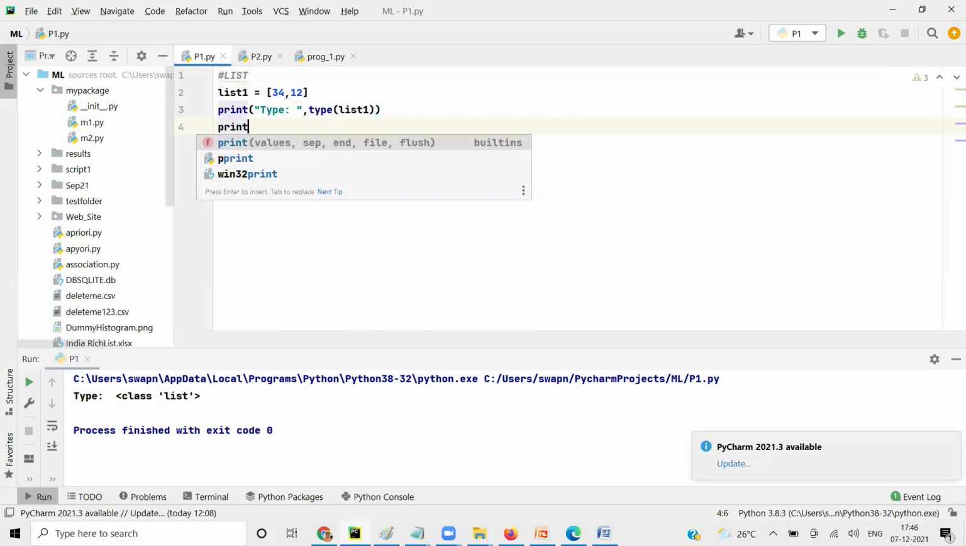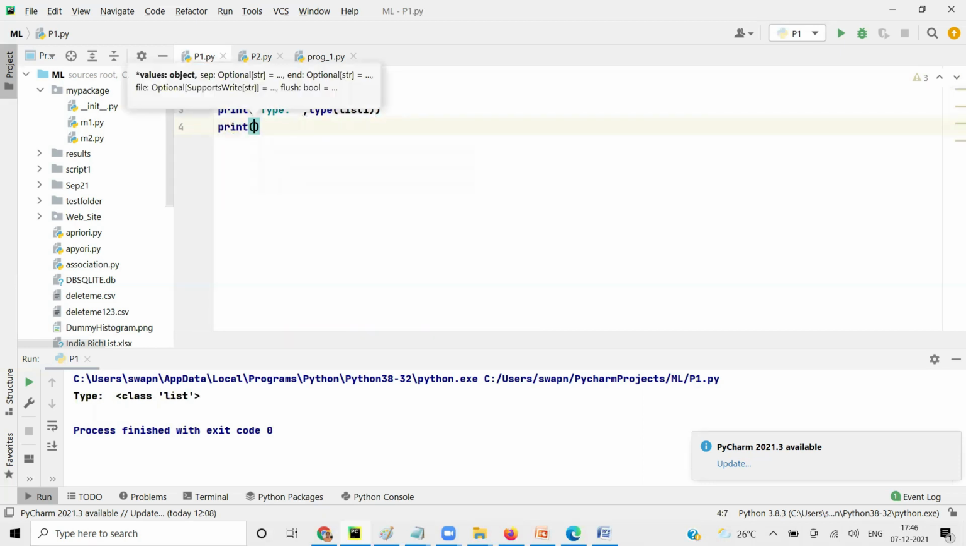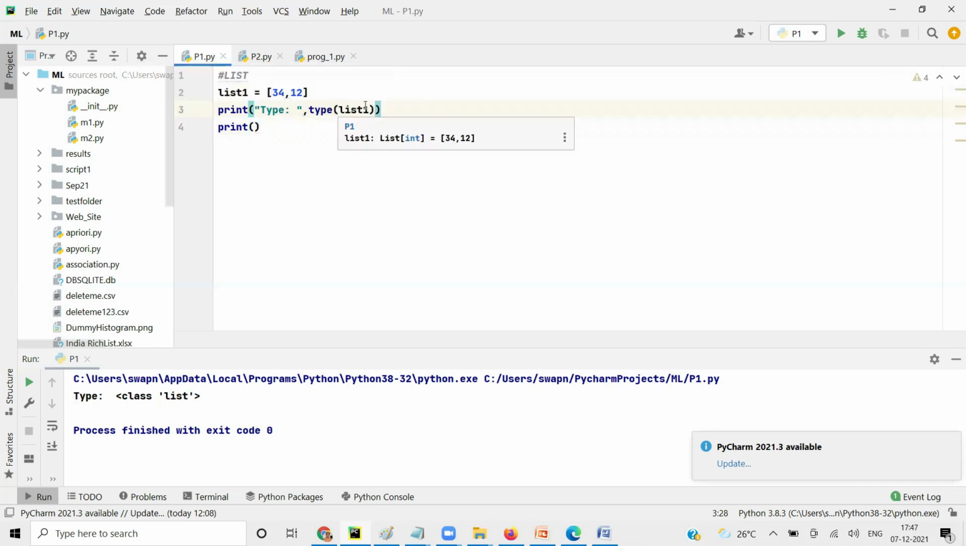More than one value, not variable, sorry. It's not compulsory. What I mean to say is you can have a blank also, right? Earlier when I defined list one equal to, it was blank. It has no value. So you can have one value, you can have two values, you can have multiple values. But in integer, you can have only one value.